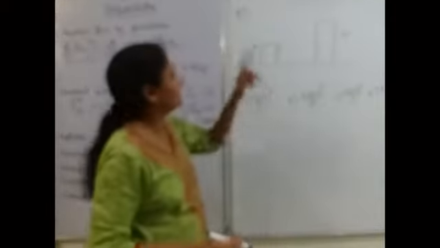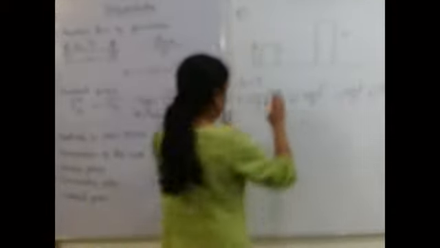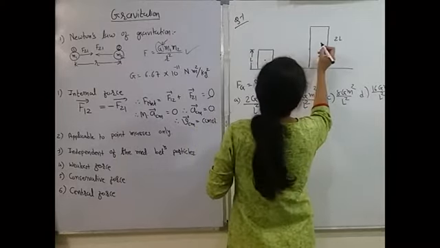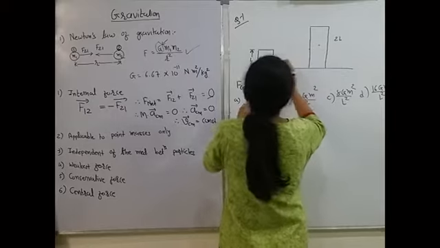We want to find gravitational force acting between these two. हम क्या करें? इसका सेंटर और इसका सेंटर होगा यहाँ. I want this distance.